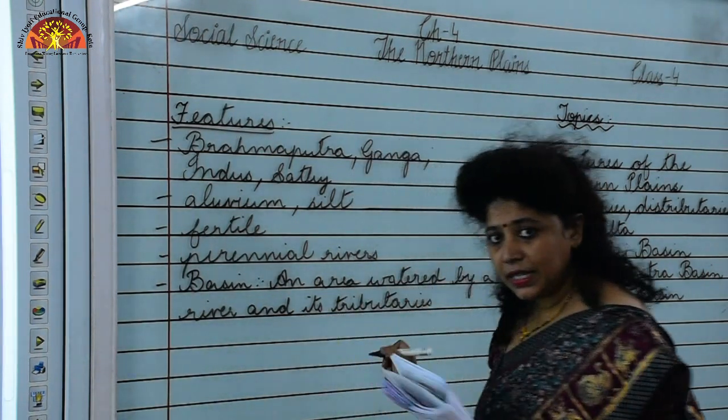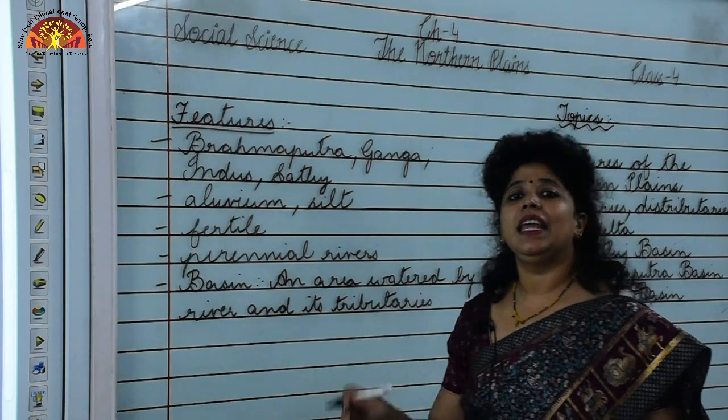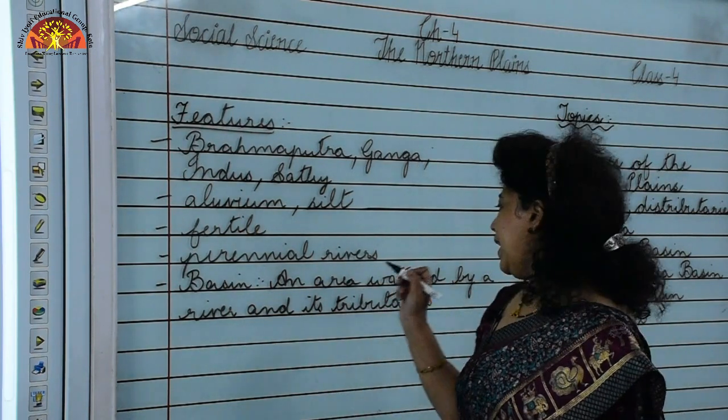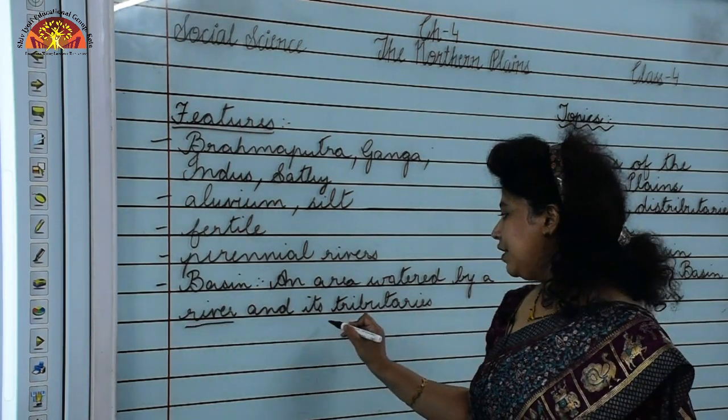So what is a basin? Basin is an area that is watered by a river and its tributaries.